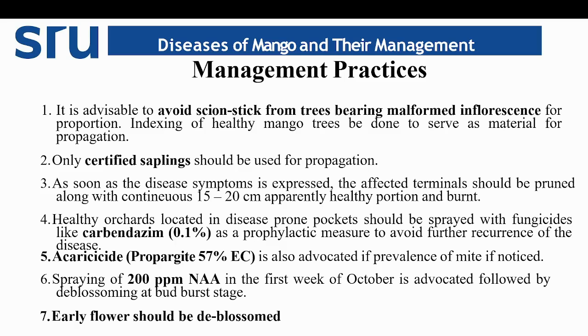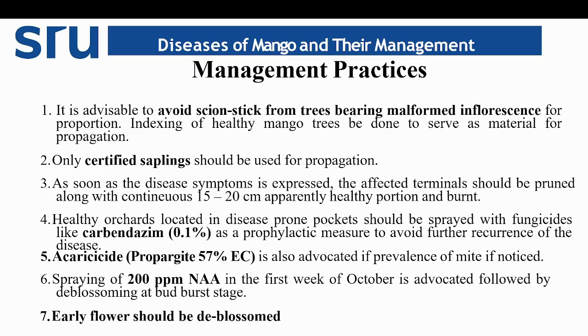Then coming to management practices to control mango malformation, it is advisable to avoid taking scion sticks from trees bearing malformed inflorescence for propagation. Indexing of healthy mango trees should be done to serve as material for grafting. Only certified saplings should be used for propagation. As soon as the disease symptom is expressed, the plant terminal bud should be pruned along with the continuous 15 to 20 centimeters of apparently healthy portion, and we need to burn the affected portion.